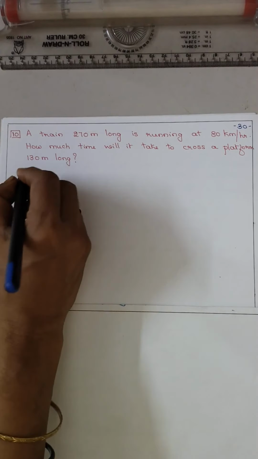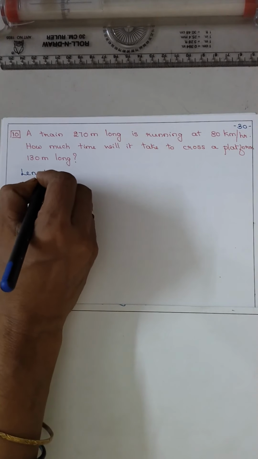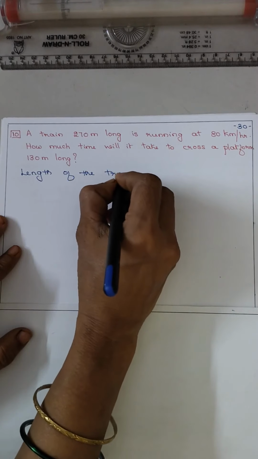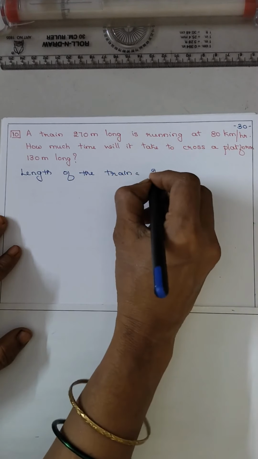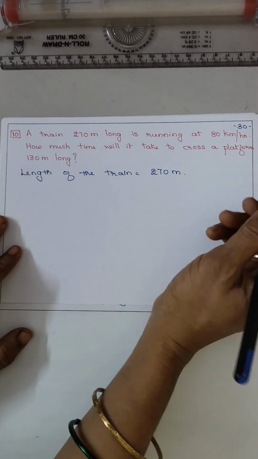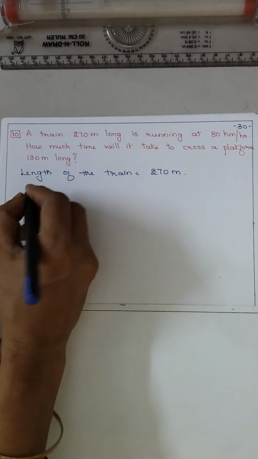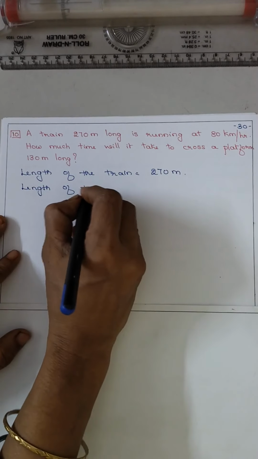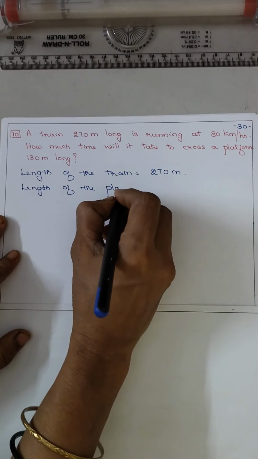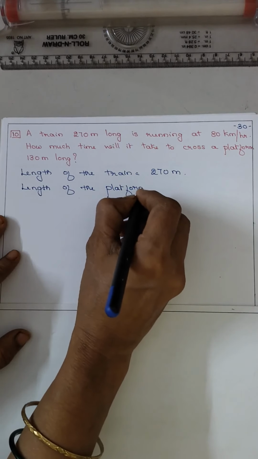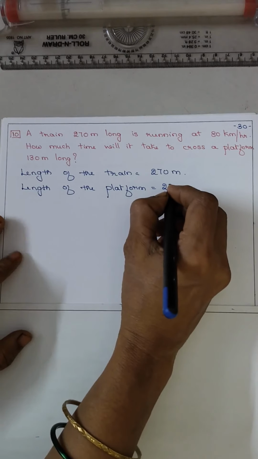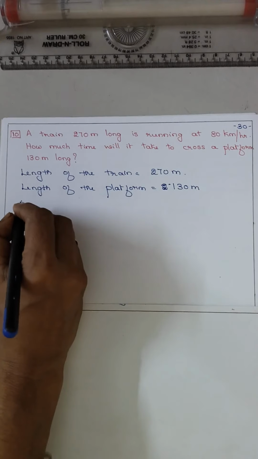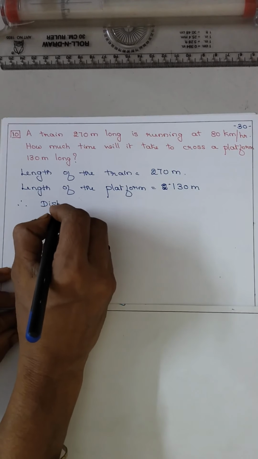So first, length of the train. How much is it? 270 meter. Now the length of the platform is equal to 130 meter.